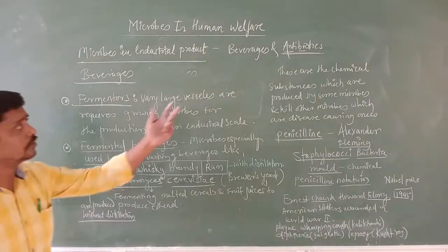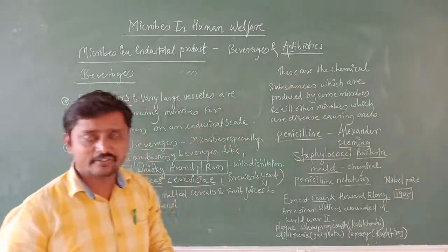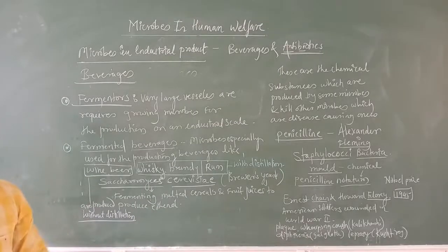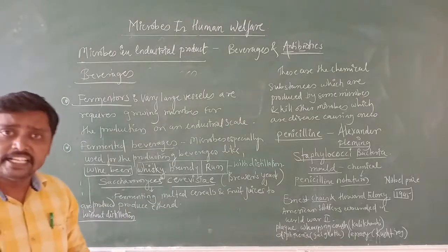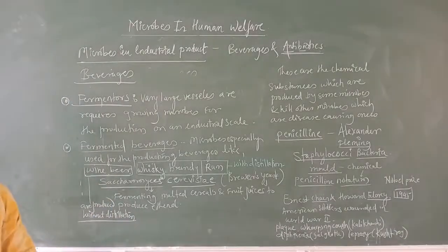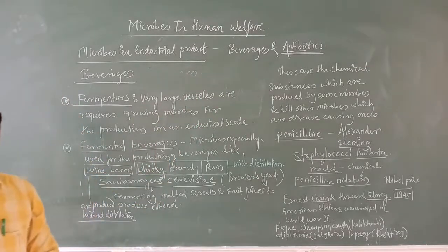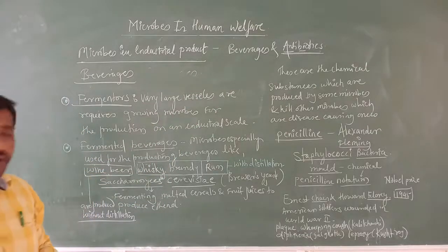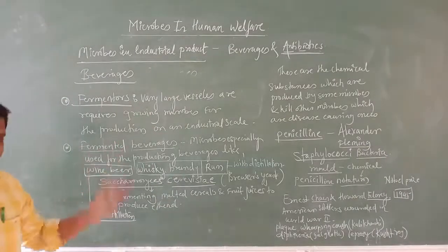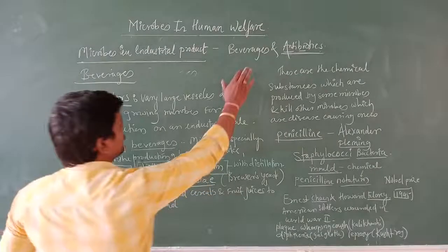Here I have 2 examples: one is beverages and the other is antibiotics. There are many products made in industry by using microbes, and here we are going to discuss these 2 examples in detail in this class. So let us start with the first one, beverages.